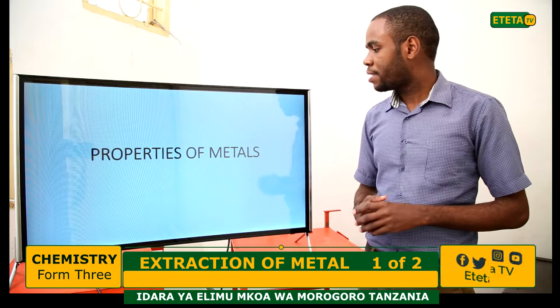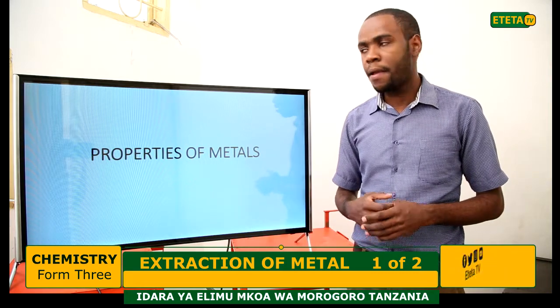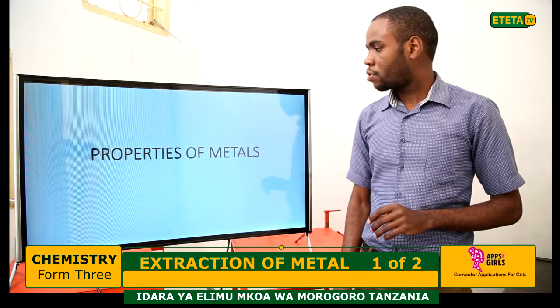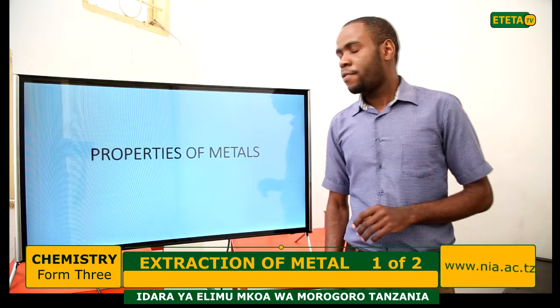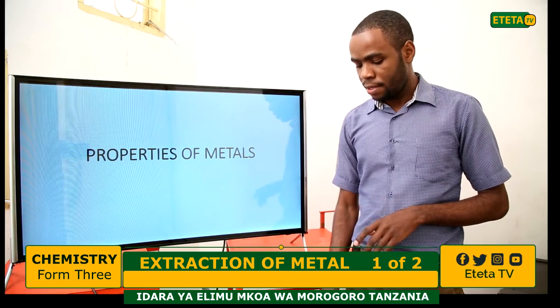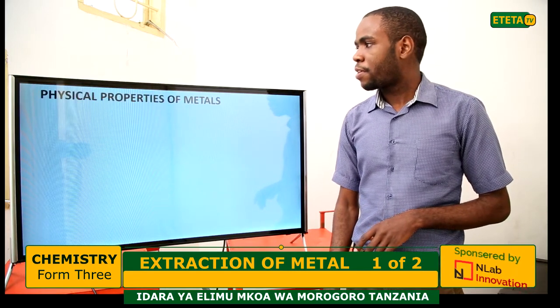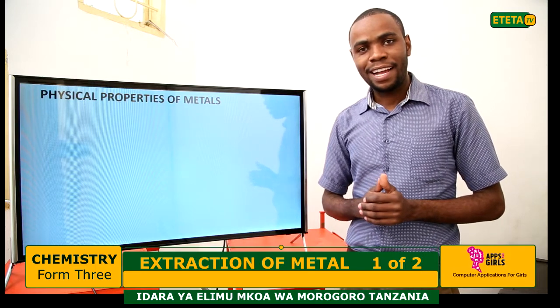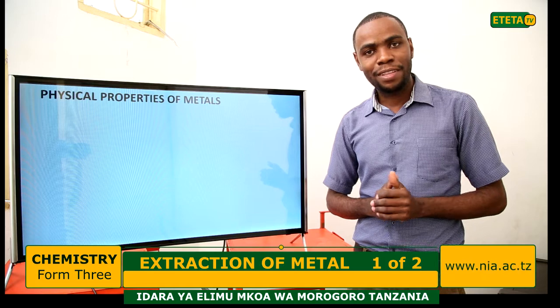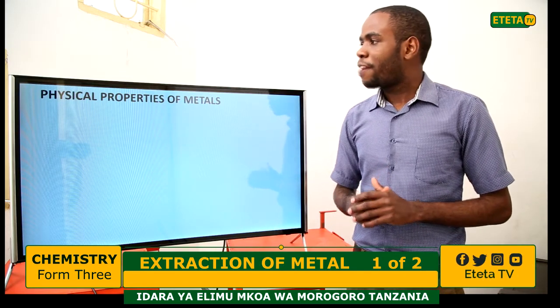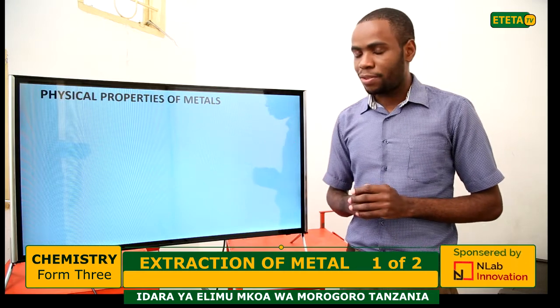Now, properties of metals. In properties of metals, we have physical properties and chemical properties. Let us start with the physical properties of metals. Students, can you mention the physical properties of metals? Good. We have plenty of physical properties of metals.